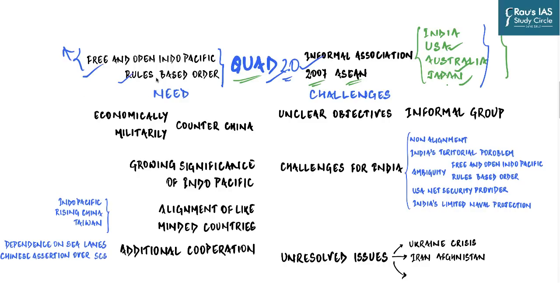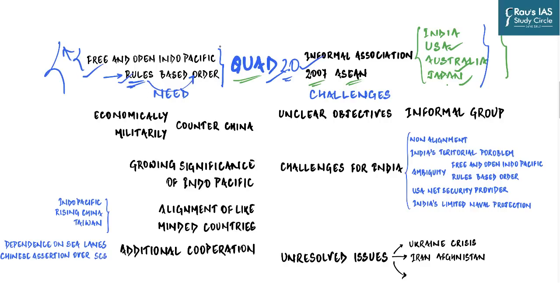Similarly, the regulations of the United Nations, World Trade Organization and International Monetary Fund all have to be accepted at some level for a rule-based international order to work. We have seen that the growth of China has challenged these rules and regulations, and that is why these Western countries, which are patrons of these international organizations, are worried about the rules which they themselves have created and the order which is based on those rules.